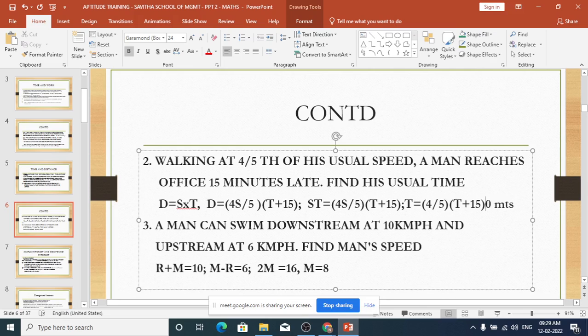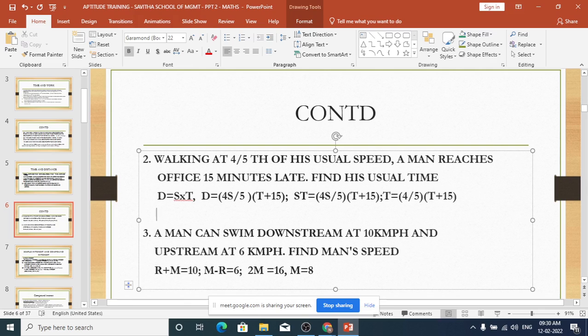So now again, T equal to 4 by 5 T, that is 4T by 5, plus 4 by 5 into 15.